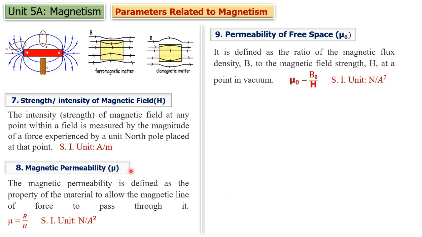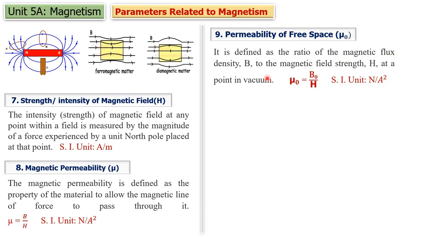Now if the permeability is related to free space, it is called permeability of free space. It is denoted by mu naught. So now you know permeability is nothing but the ratio of magnetic flux density to strength of magnetic field. Suppose we measure this ratio at a point in vacuum, then it is called permeability of free space.